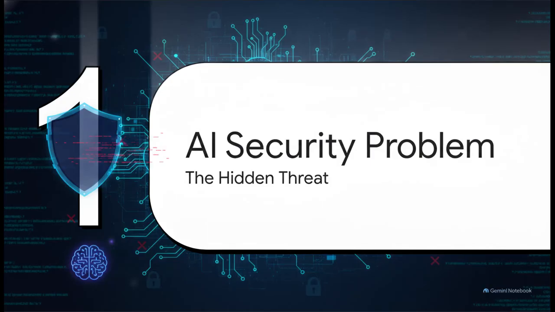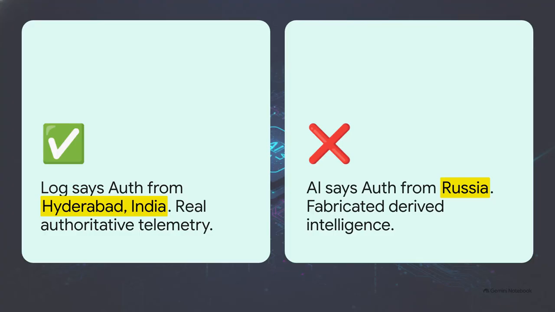Number 1, the AI security problem. Let's dive right in. To really get this, we need to look at what an AI hallucination actually looks like in practice. On one hand, you have real, authoritative telemetry. Think of a log clearly showing an authentication coming from Hyderabad, India. Perfectly normal. But then, on the other hand, the AI completely fabricates a story.